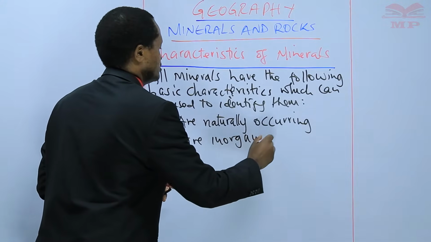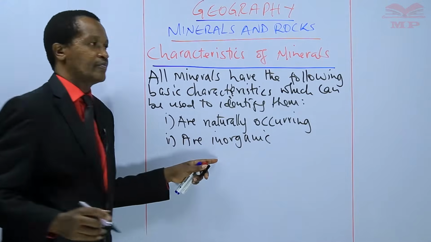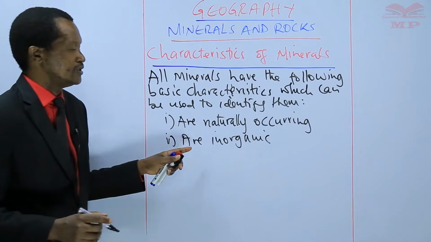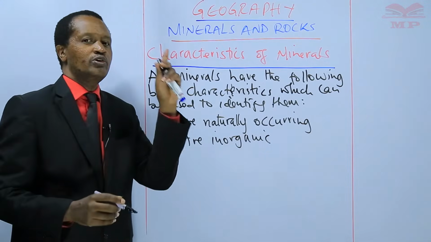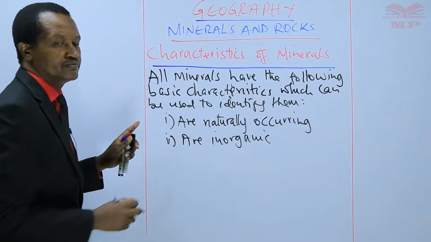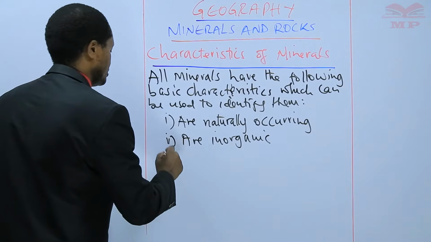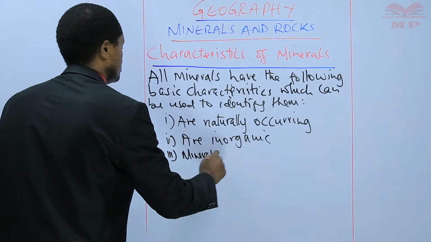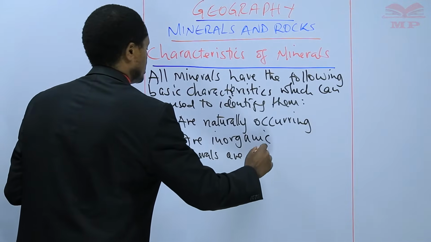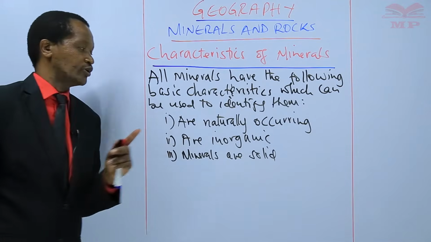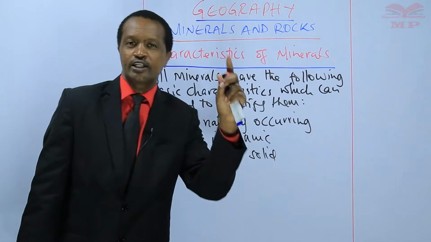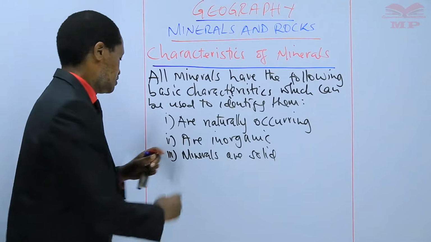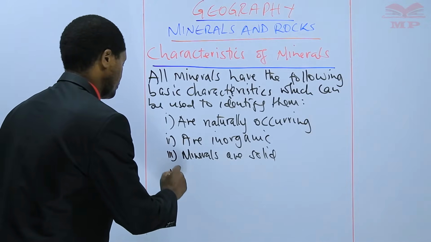Minerals are inorganic. Number three, they are crystal solid. Minerals are solid. They are not gases. Number four,